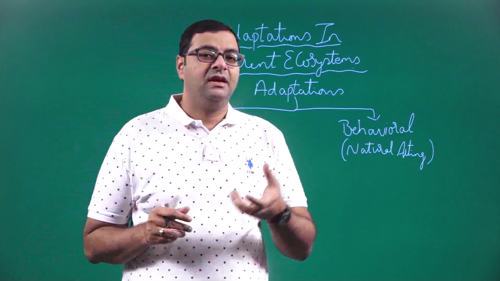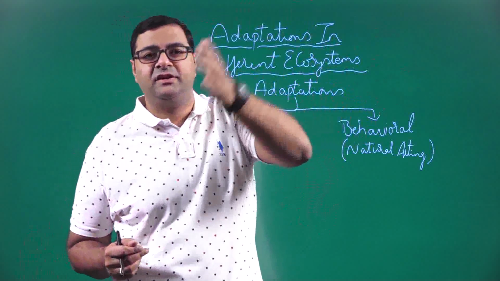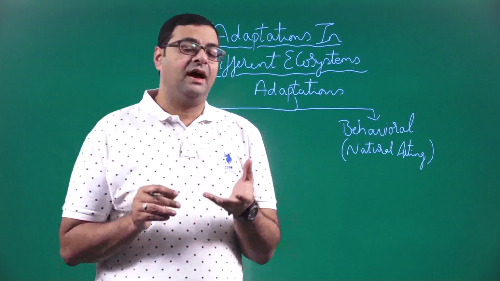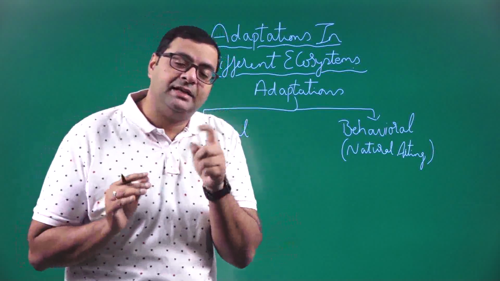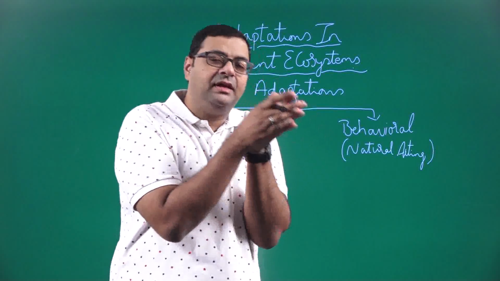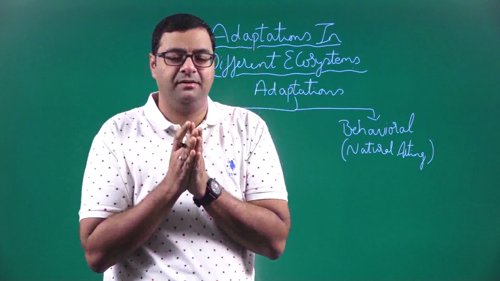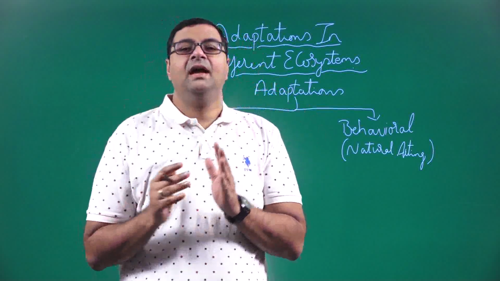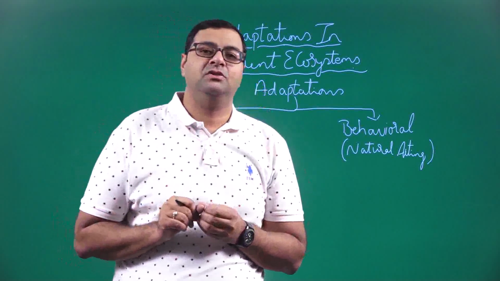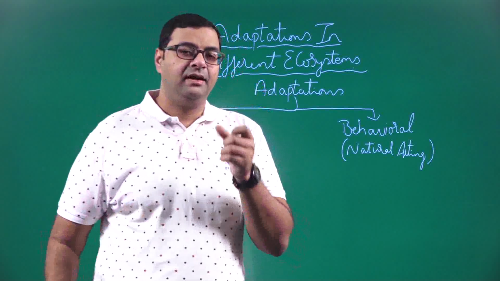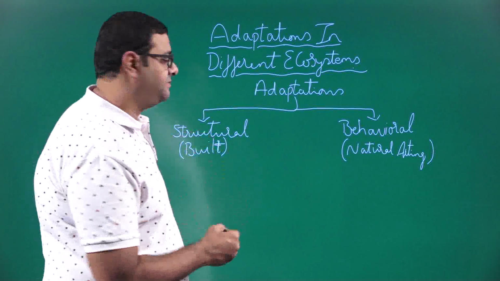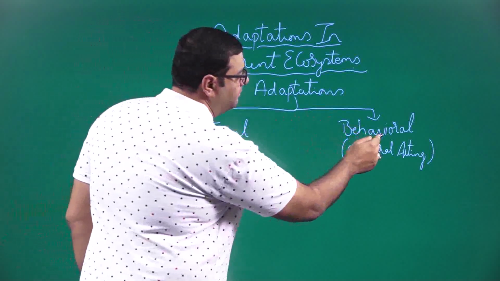Now how are they living together? Depending upon the conditions that nature is throwing at them, they are adapting themselves, structurally as well as behaviorally. According to the environment, the structure of the organism is defined or evolved, and according to the behavior, the adaptation of the organism is also decided. Based on that, adaptations are classified into two types, structural and behavioral.